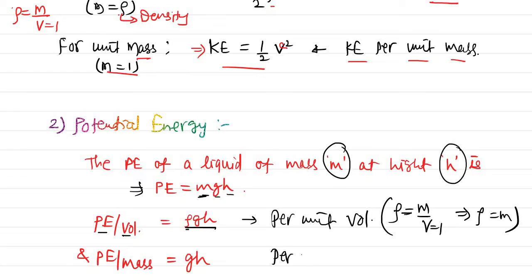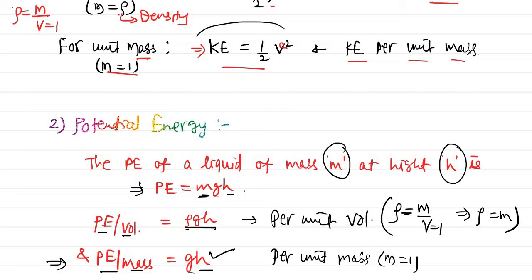So per unit mass means the mass has to be considered unity, so mass is equal to 1. If we substitute m is equal to 1 in this equation, what remains? The potential energy per unit mass is simply g into h. This was our second target. Here we got kinetic energy per unit mass, and here we got potential energy per unit mass.